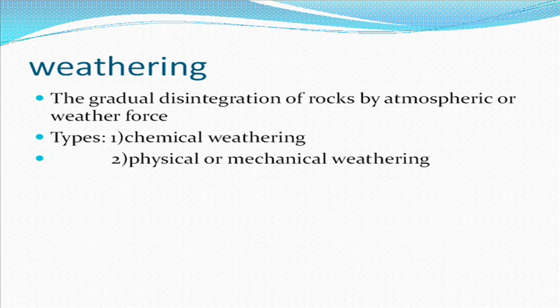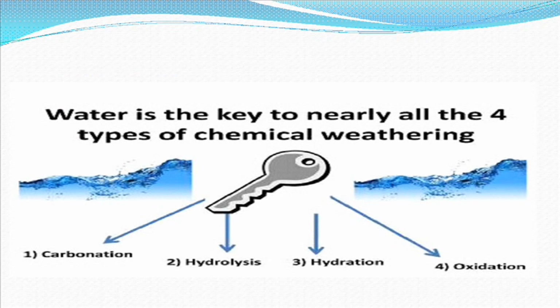Weathering is the gradual disintegration of rock by atmospheric or weather force. Weathering is divided into two types: chemical weathering, and physical or mechanical weathering. Weathering means the rock is disintegrated and large rock is converted into small rock. Water is the key to nearly all four types of chemical weathering. The first type is carbonation, the second is hydrolysis, the third is hydration, and the fourth is oxidation. Rainwater and water ice play an important role in weathering. Without water, no weathering occurs in any rock.